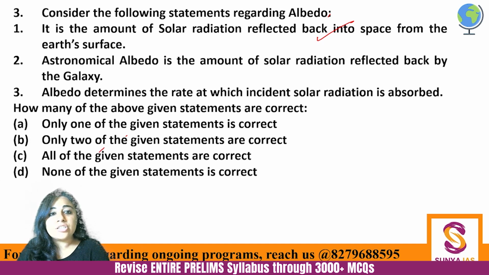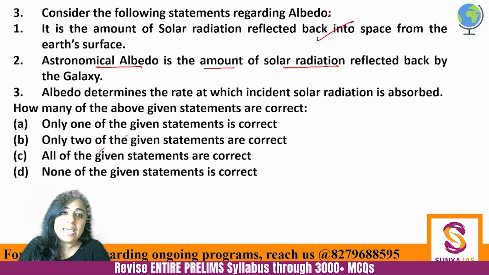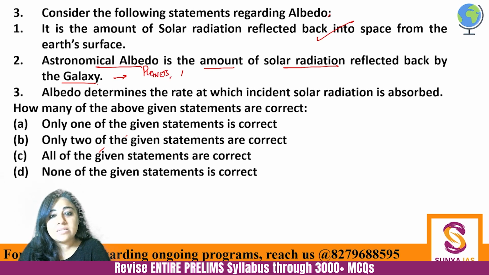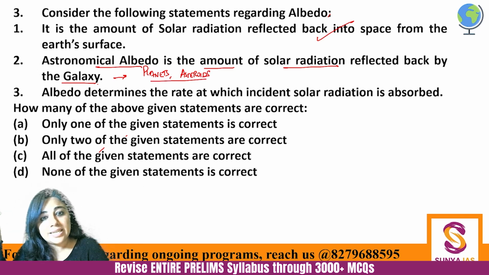Now, astronomical albedo is actually the amount of solar radiation reflected by the celestial bodies, like for example, other planets and then asteroids. Basically, our solar system. Our solar system, various bodies that are there, how much solar radiation do they reflect back?